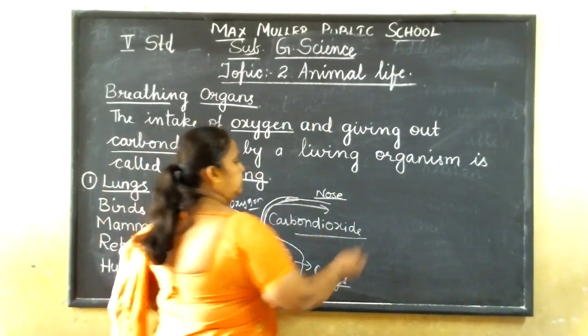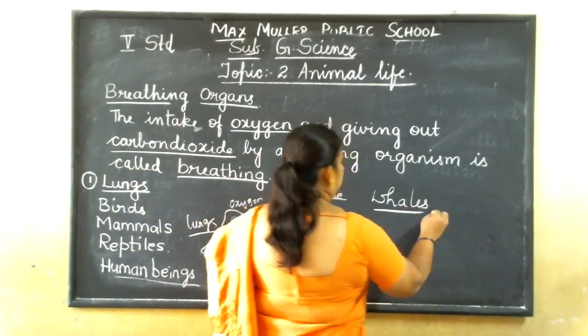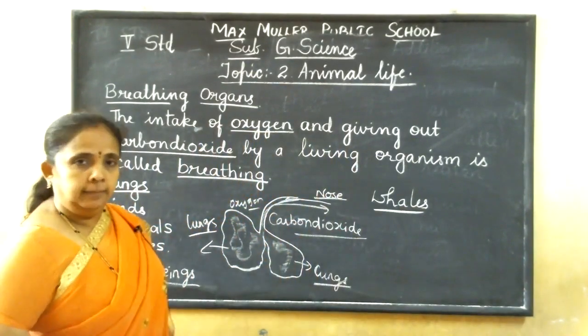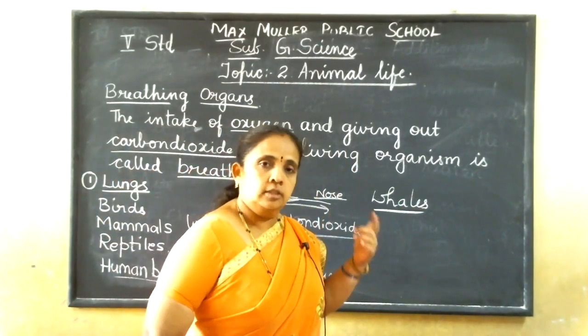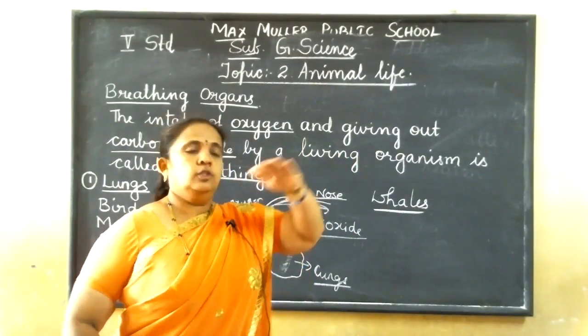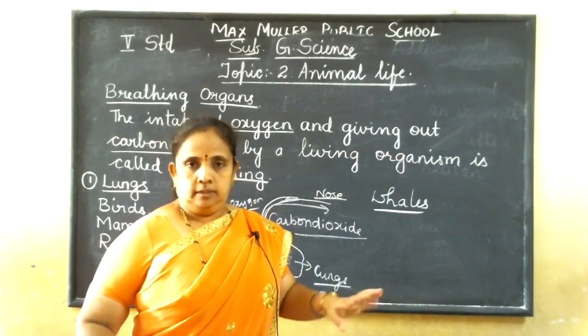Okay, and one special category is whales. Even though it lives in water, it comes under the category of mammals only. So it also breathes through the lungs only. It comes to the surface of the water, it takes oxygen and it breathes.